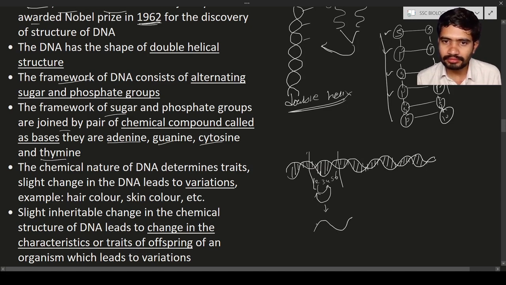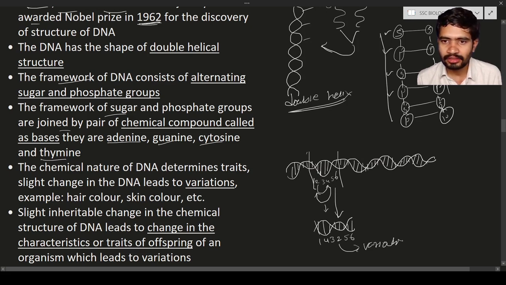This small segment will come in this way: 1, 4, 3, 2, 5, 6. Can you see the position of the bases is changed? Yes. Why? Due to some reasons, natural or otherwise, the bases have changed their position. So it is nothing but a change in the DNA, and it is going to lead to variation.